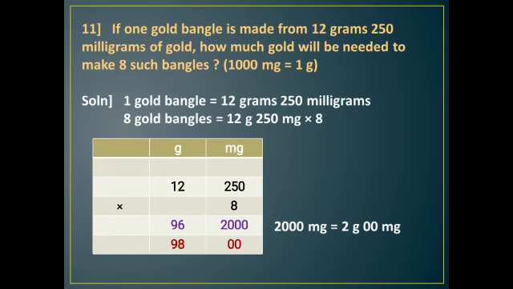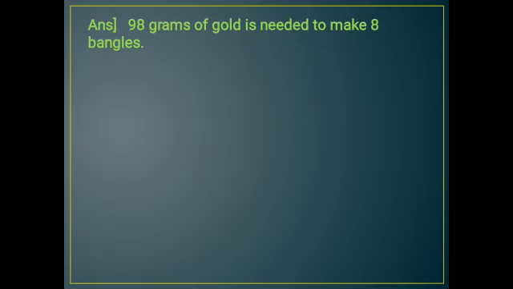So 2000 milligram will be 2 grams and 0 milligram. So this 2 gram we will add with 96. So it becomes 98. So what answer do we get here? So 98 grams of gold is needed to make 8 bangles.